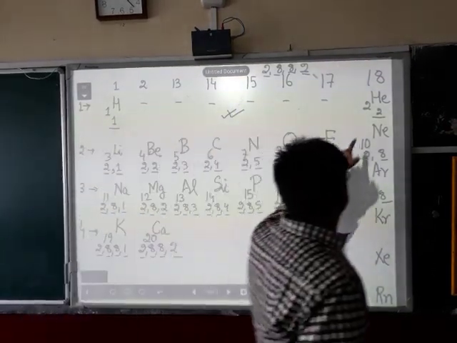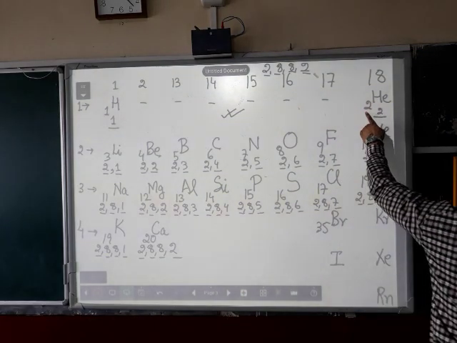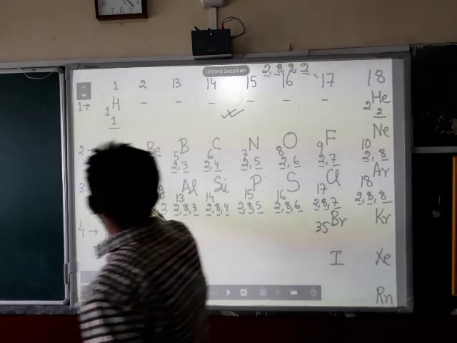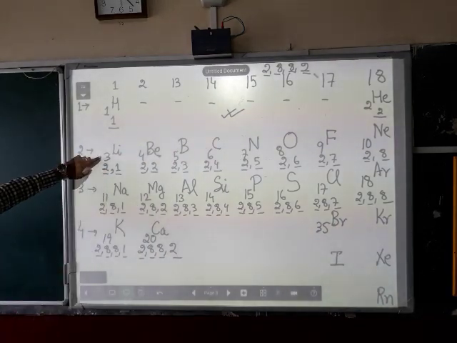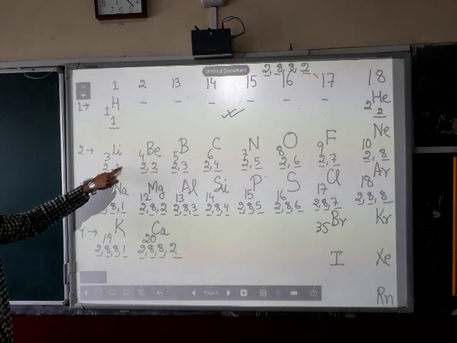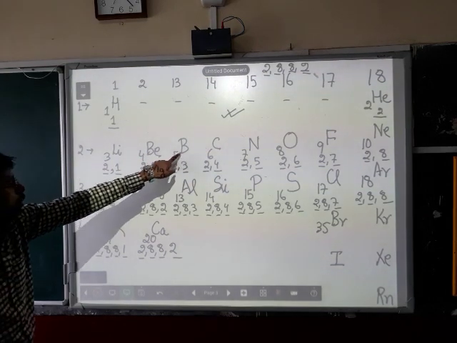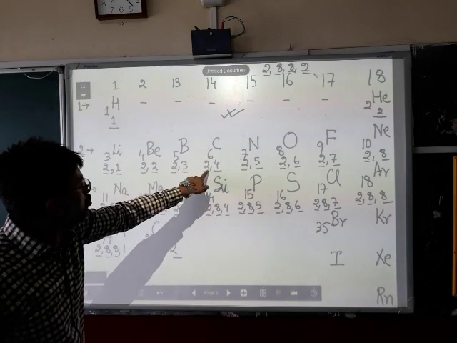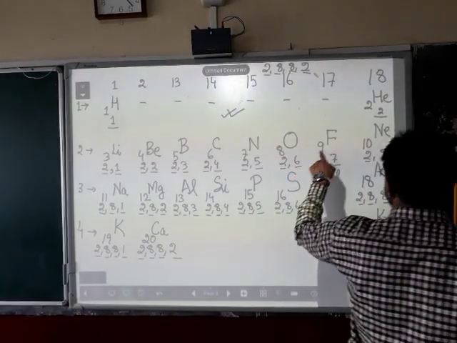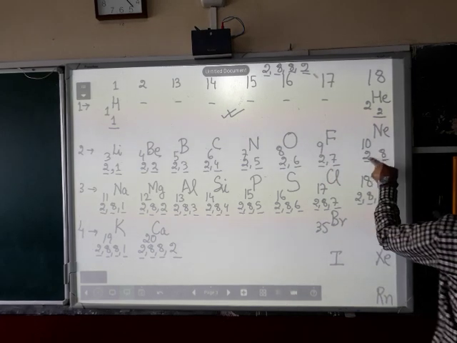Helium has atomic number 2, its electronic configuration is 2. Lithium, atomic number 3, by following the magic number, its electronic configuration becomes 2, 1. Then beryllium 2, 2, boron 2, 3, carbon 2, 4, nitrogen 2, 5, oxygen 2, 6, fluorine 2, 7 and neon it is 2, 8.